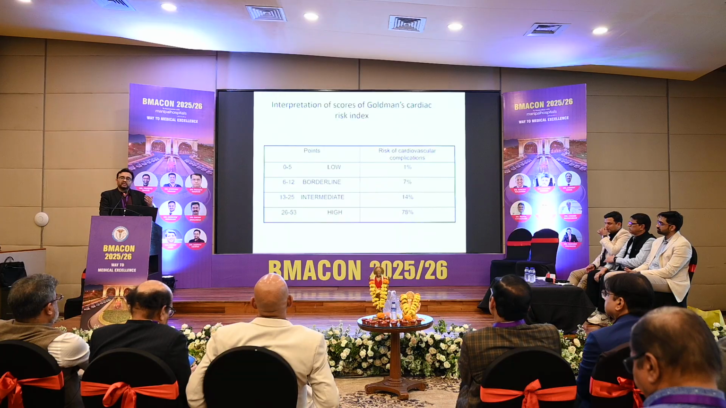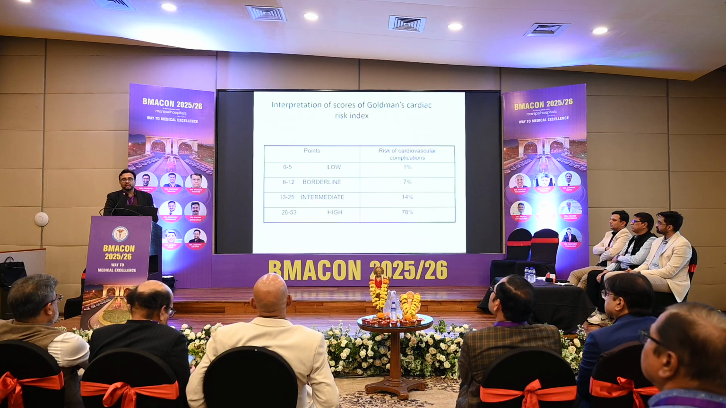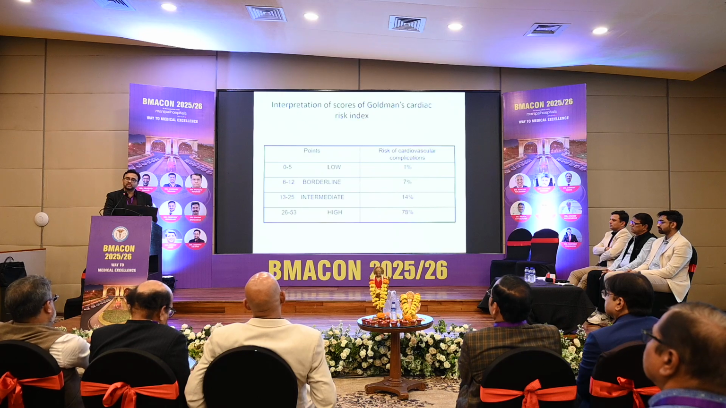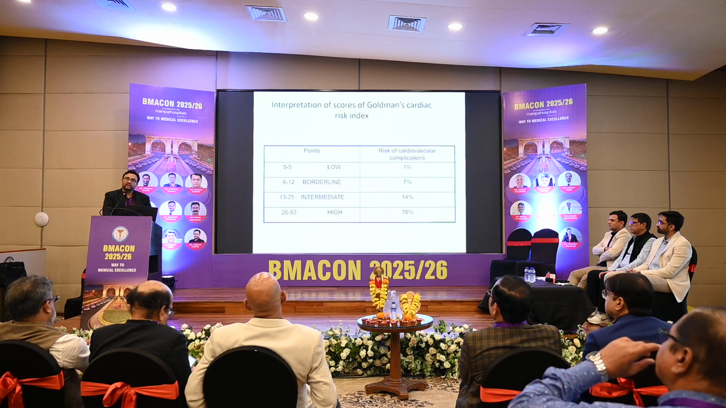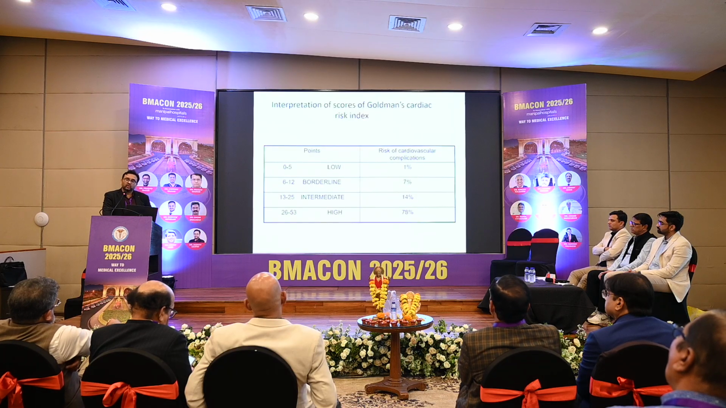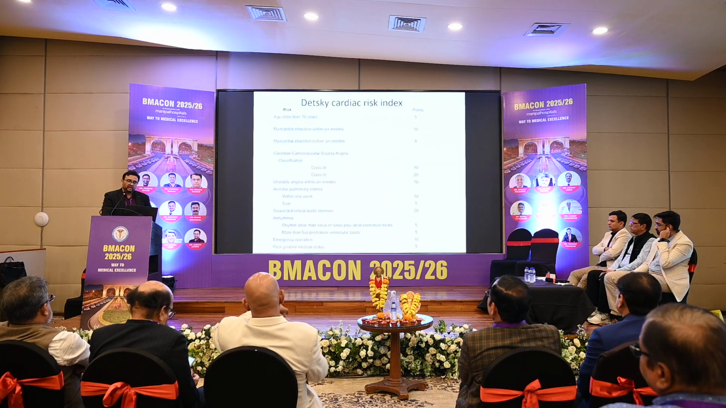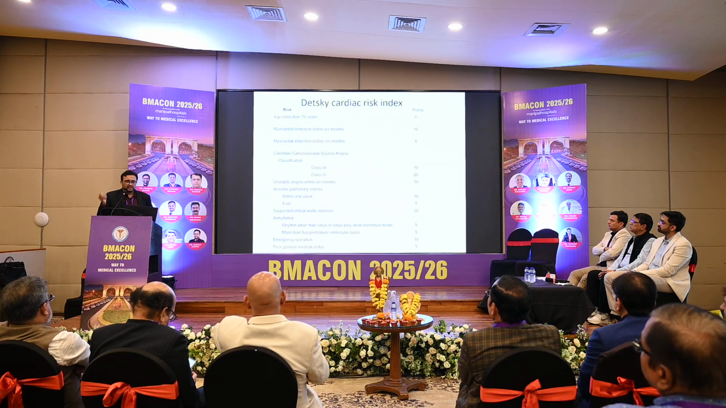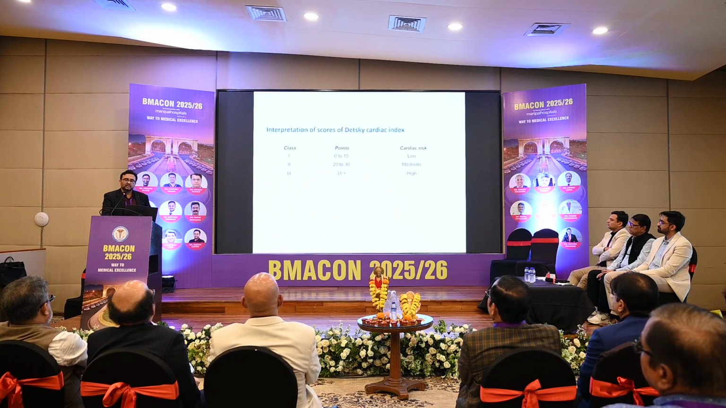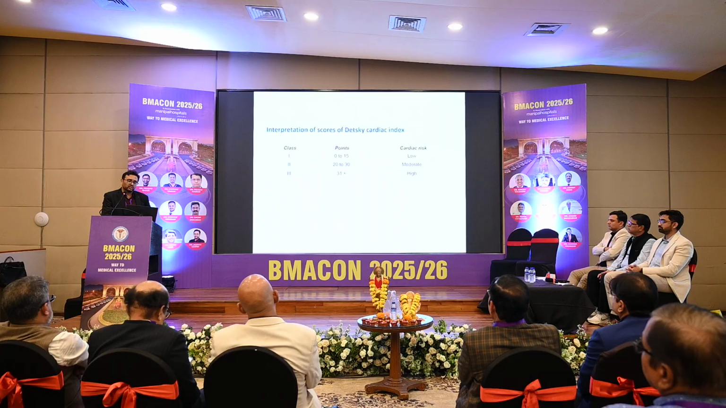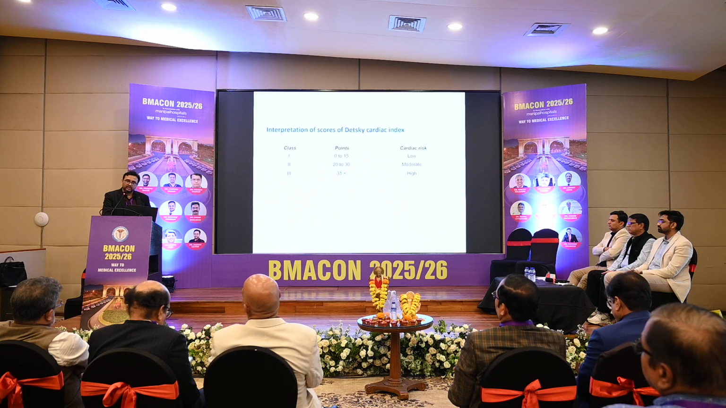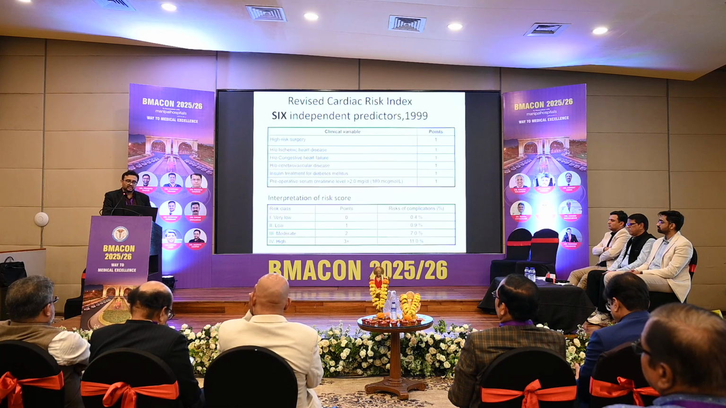Now, the summation of this scoring system: if 0 to 5, then low surgical risk; 6 to 12, borderline surgical risk; 13 to 25, intermediate surgical risk; and more than 25, of course, high surgical risk. And we require a multidisciplinary approach, with the patient and the patient's relatives, before giving fitness and before posting this patient for any kind of surgery. Now there is another, the Detsky cardiac risk index, but this is again very exhaustive. I will not go further, but they have a scoring system for these points: 0 to 15 is less, 15 to 30 moderate, and more than 30 severe cardiac risk.